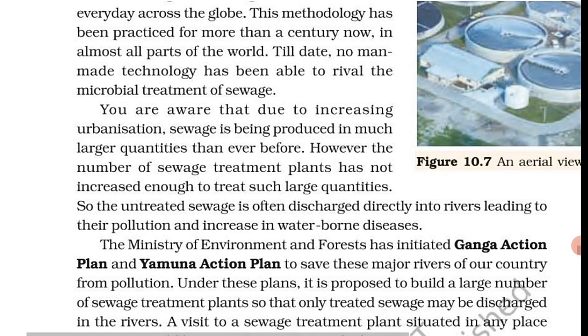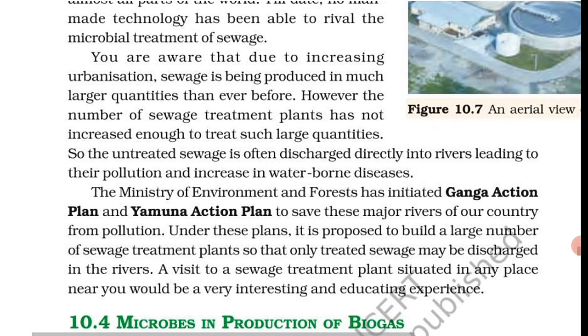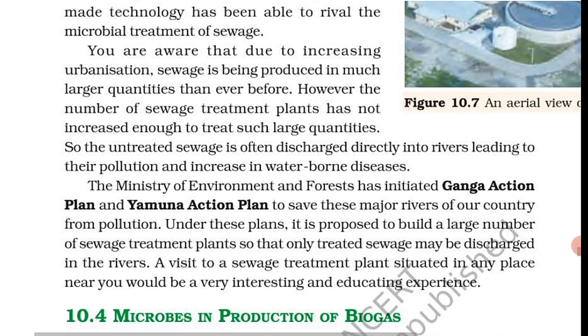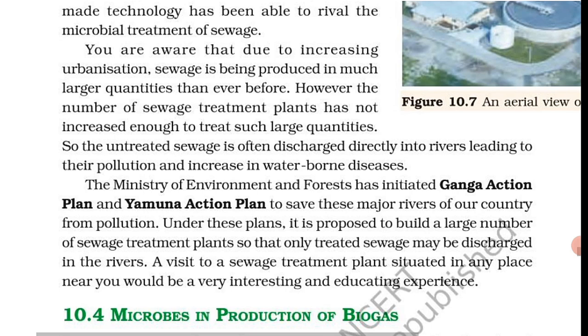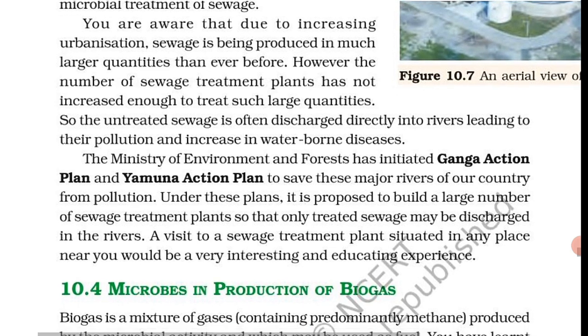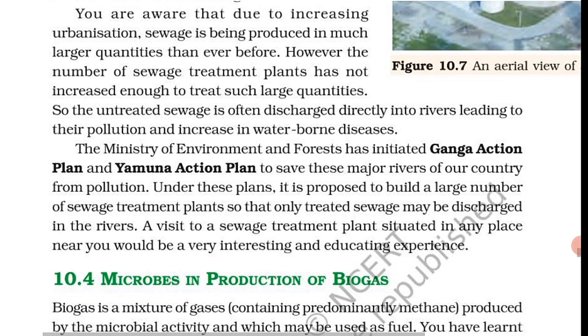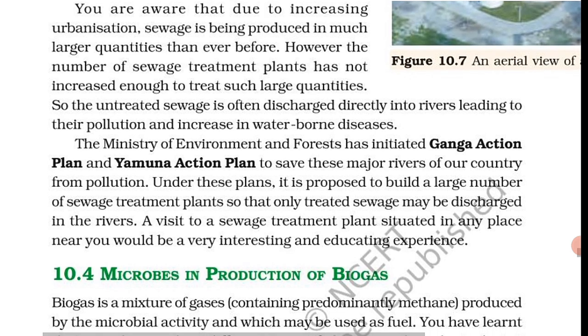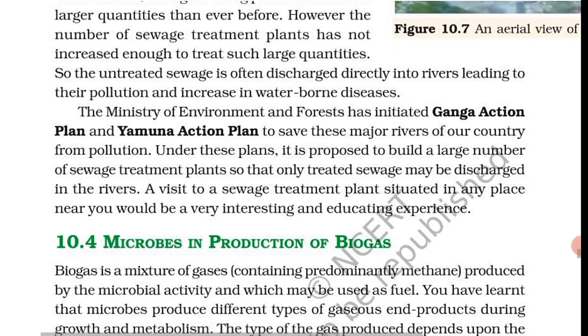The biogas plant consists of a concrete tank that is 10 to 15 feet deep. फीट की जगह मीटर कर सकते हैं, सेंटीमीटर कुछ भी चेंज कर सकते हैं, बट करेक्ट है 10 to 15 feet deep. In it biowaste is collected and a slurry of dung is fed. A floating cover is placed over the slurry, which keeps on rising as the gas is produced in the tank due to the microbial activity.